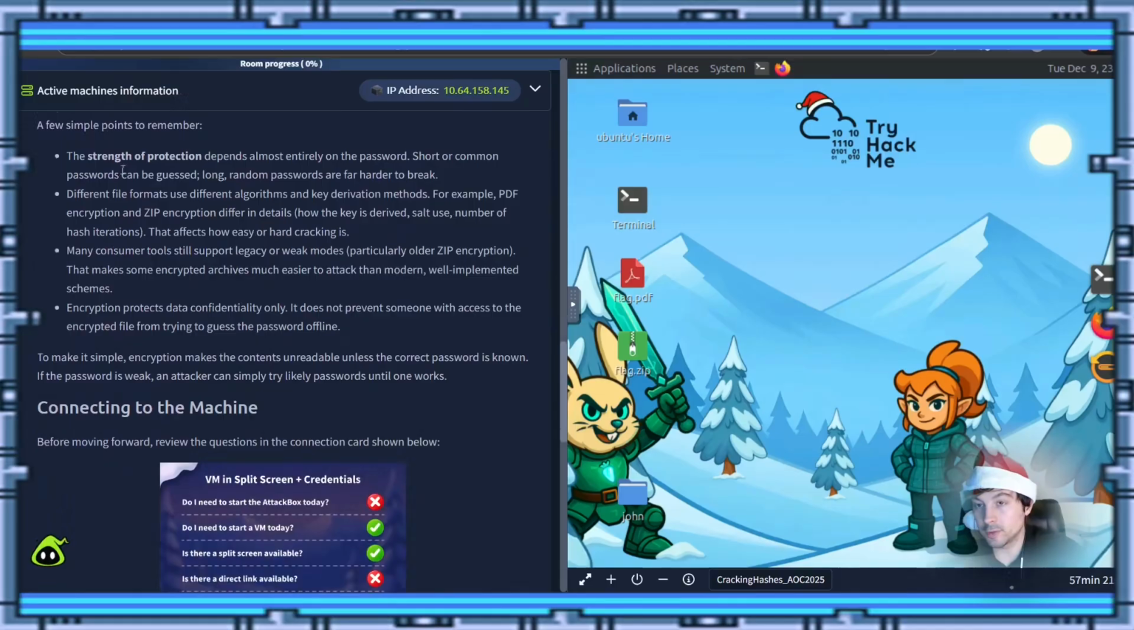So a few useful points to remember. The strength of a password depends almost entirely on the password. Short or common passwords can be guessed. Long random passwords are far harder to break. Different file formats use different algorithms and key derivation methods.